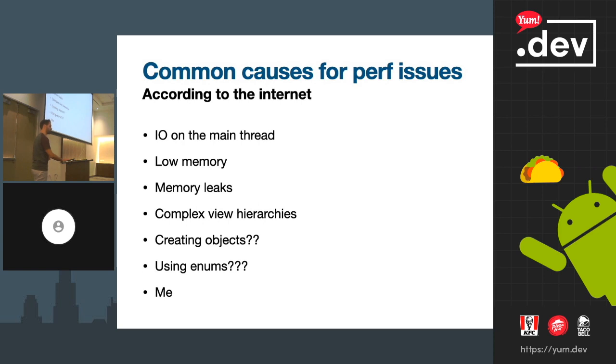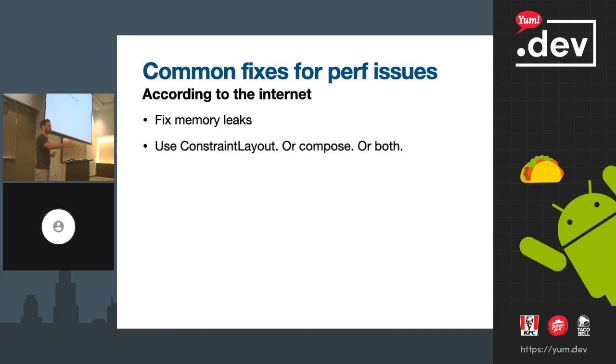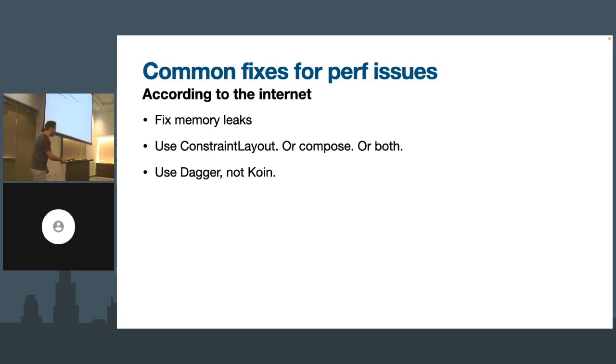Now, if you look on the internet for common fixes for performance issues, you'll see stuff like: fix the memory leaks, or use ConstraintLayout, or actually use Compose, or use both at the same time. Use Dagger, not Koin, because Dagger is compile time and Koin does some runtime stuff, and blah, blah, blah. I'm not going to enter that debate right now. Of course, use Dagger. Just kidding. Enable R8, it's going to minify your code and remove all the useless code you don't need. Use the AndroidX Startup library because you're going to have fewer content providers, and somehow that's going to be faster and change everything about your startup.